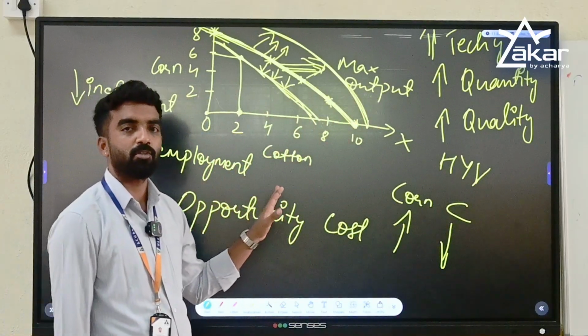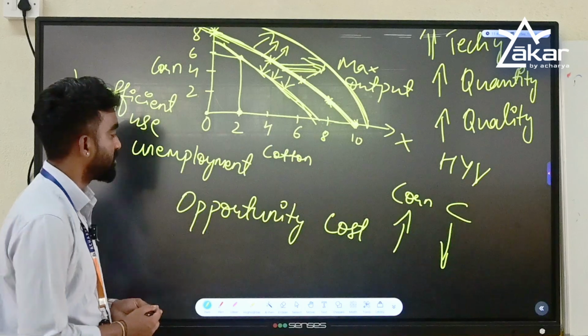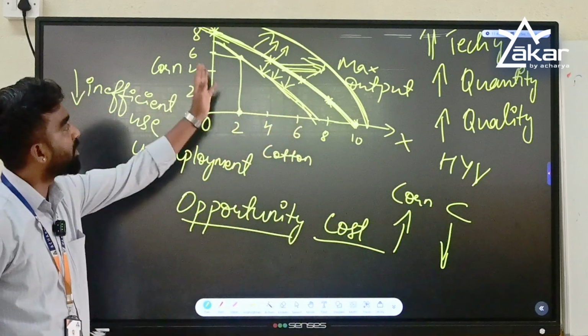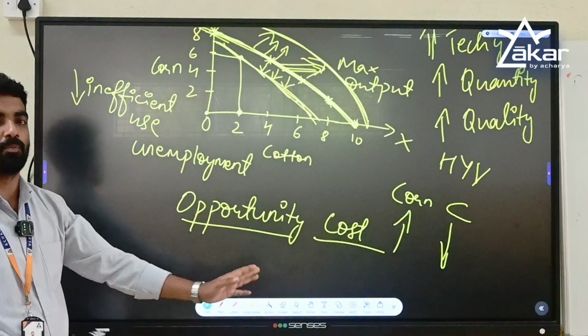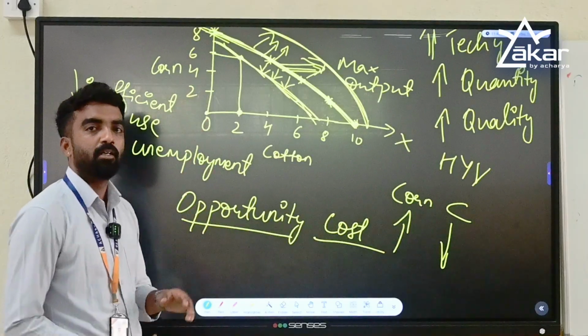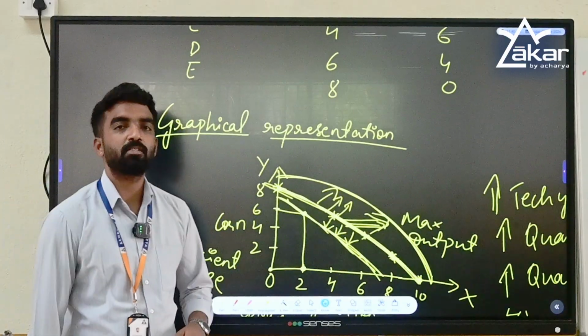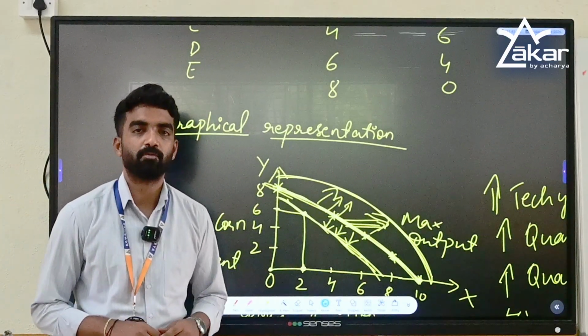Similarly, the demand curve is also the same, which we will study in our further classes. Because of increase in opportunity cost, the curve is negative sloping or downward sloping. This is the brief explanation of the production possibility frontier. Now, what is the use of studying the production possibility curve?